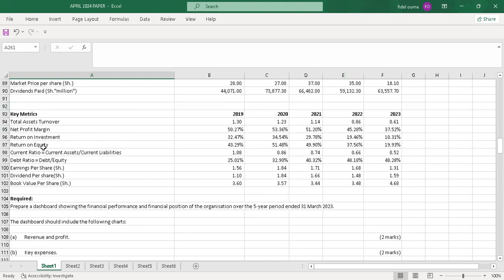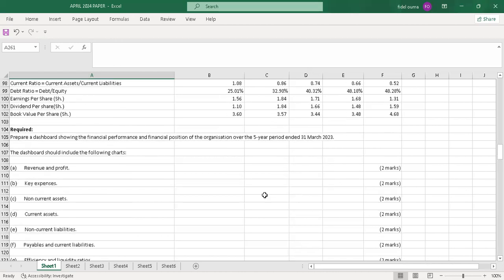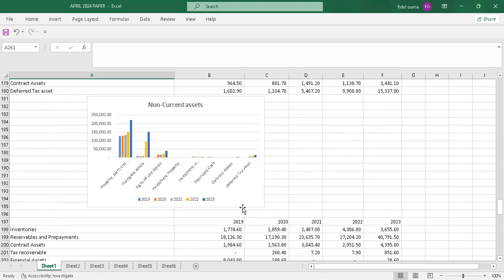So what you check is the key metrics you have been provided with. So you check whether there was inventory turnover ratio. No, there was no inventory turnover ratio. Then the next thing you check whether there's total assets turnover ratio. Yeah, there's total asset turnover ratio. It's here. So this is the efficiency ratio you are supposed to use in this question. Then you also check whether there was receivable turnover ratio. No, there was no receivable turnover ratio, because those are the only three ratios under efficiency ratio. So I'll pick the total assets turnover ratio as the efficiency. So just come here.